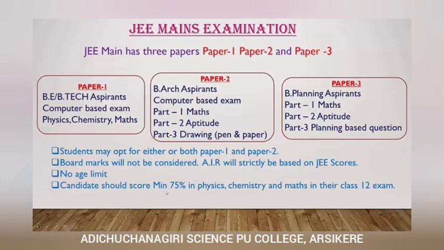Candidates should score a minimum of 75% in physics, chemistry and mathematics in their class 12 exam. Remember, you should get a minimum of 75% in PU 12 or in your class 12 board examination. So 75% in only physics, chemistry and mathematics. They are not going to consider biology or any languages because it is only meant for engineering. So that's why you have to score a minimum of 75%, or according to your caste category, that percentage will be reduced.